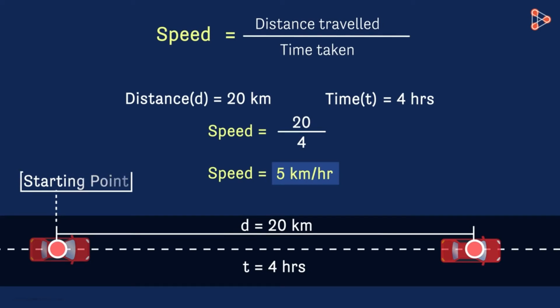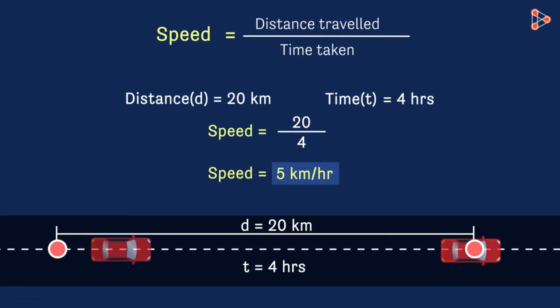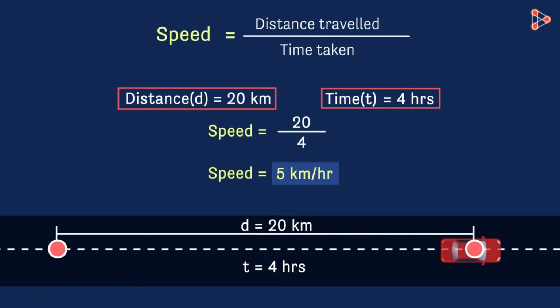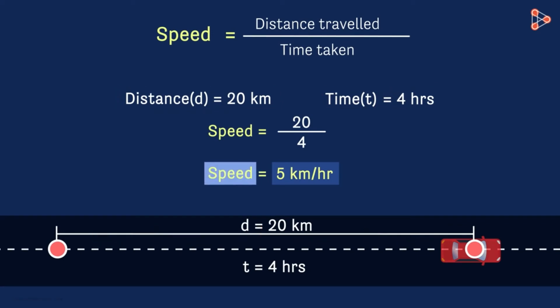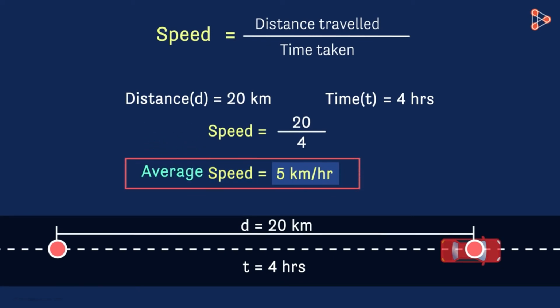What if this was not the starting point of the car? Well, we still cannot say whether the speed was constant or not. Because maybe the car was slow in the first half of the journey and then sped up in the second half. The given data does not imply in any way that the car will cover 5 kilometers in every hour. So if this is not a constant speed, then what is the speed called? This speed is called average speed.